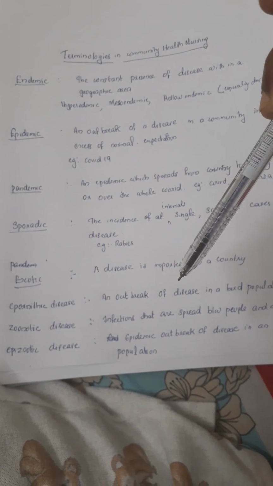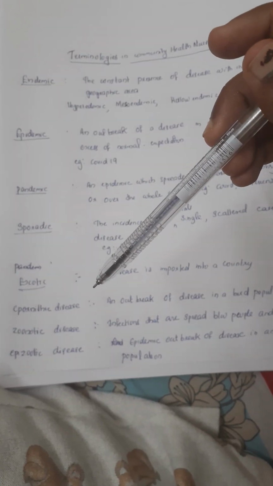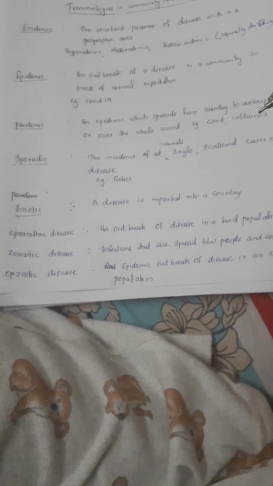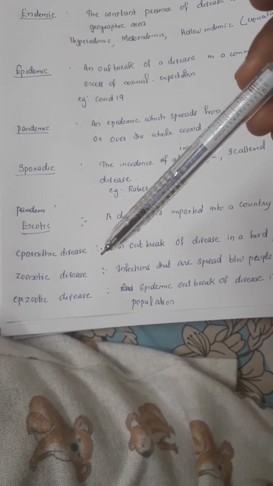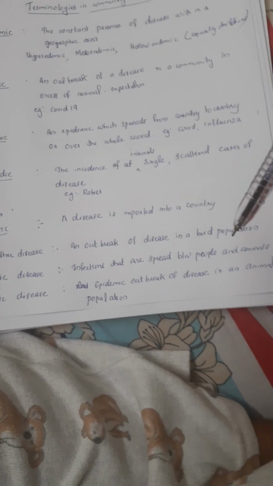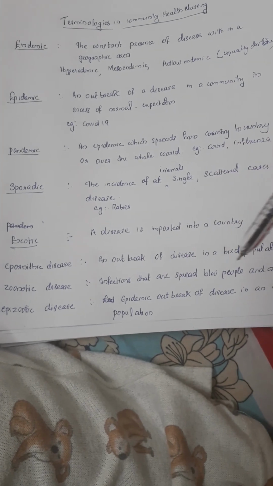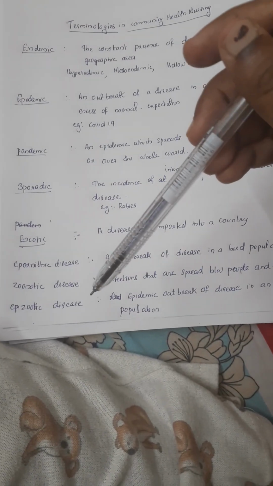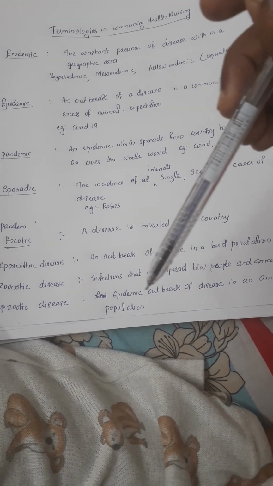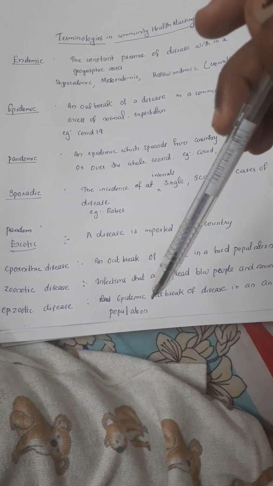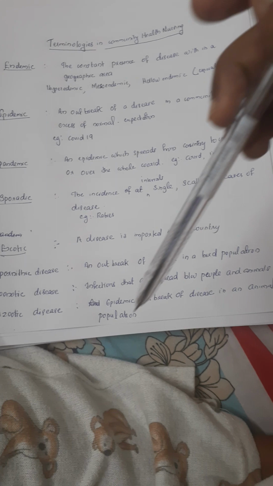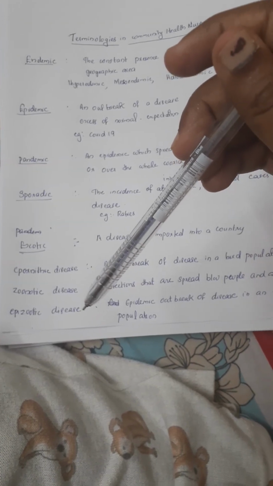Epornithic disease means an outbreak of disease in a bird population. Then zoonotic disease means infections that are spread between people and animals. Epizootic disease means an epidemic outbreak of disease in an animal population.